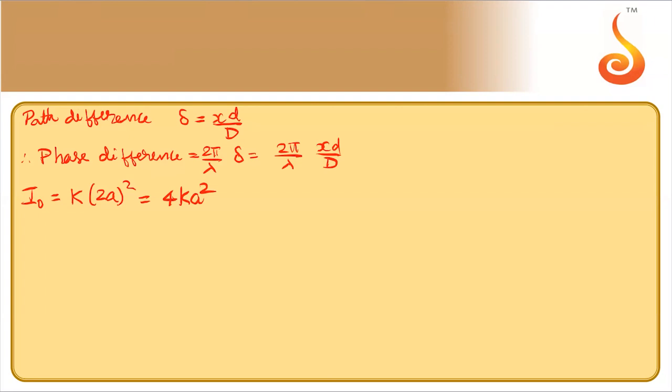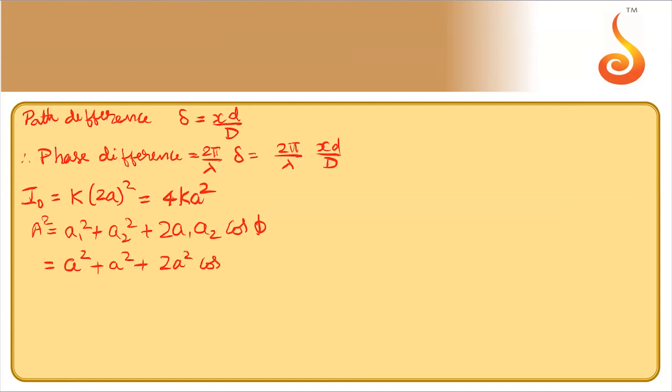So when they superpose, the resultant amplitude, if I take it as capital A, A square is equal to A1 square plus A2 square plus 2 A1 A2 cos phi. A1 and A2 are equal, so it is A square plus A square plus 2A square cos phi.